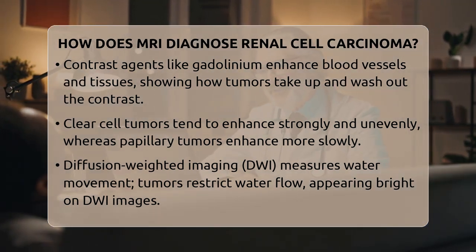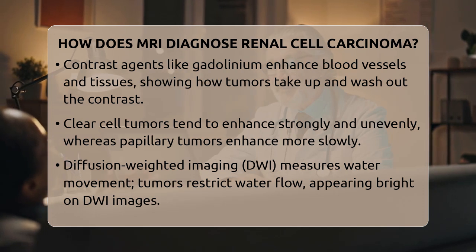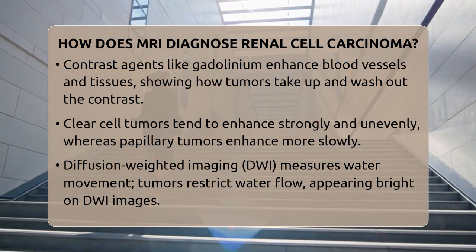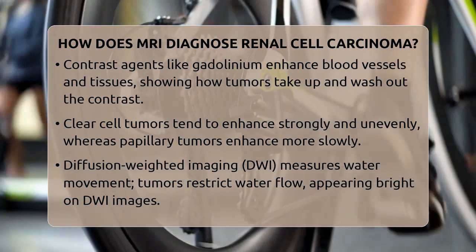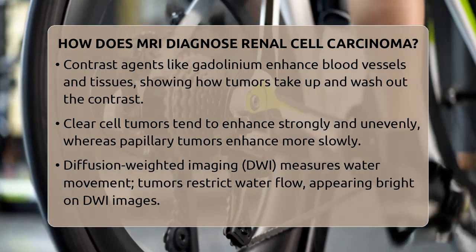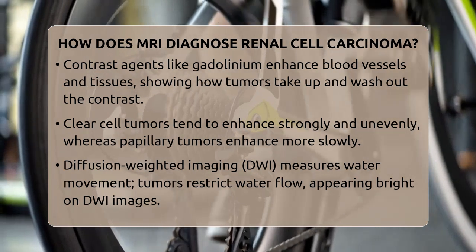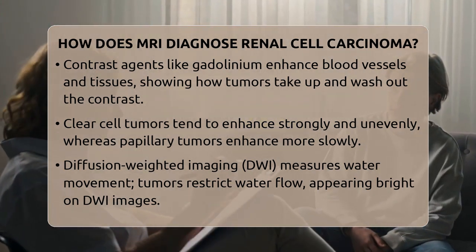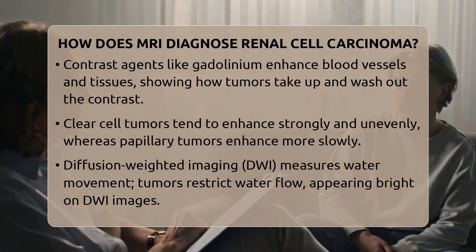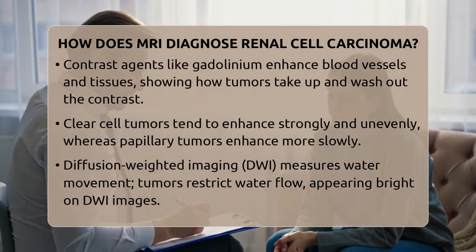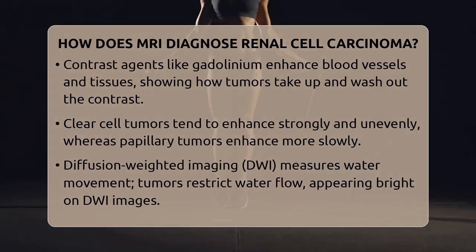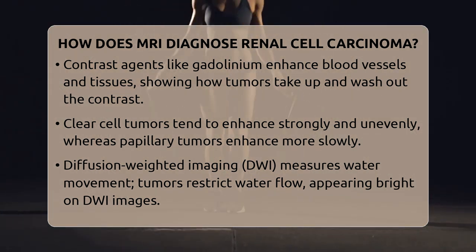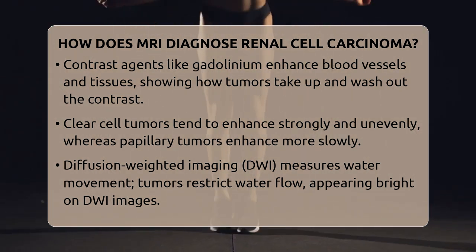It can identify tumor extension into the renal vein or the large vein called the inferior vena cava. Sometimes, the tumor forms a clot that fills the vein, called a tumor thrombus. MRI can tell if this clot is made of tumor tissue or just a blood clot, which is crucial for staging and treatment decisions. MRI also helps differentiate renal cell carcinoma from other kidney masses like oncocytomas or angiomyolipomas.